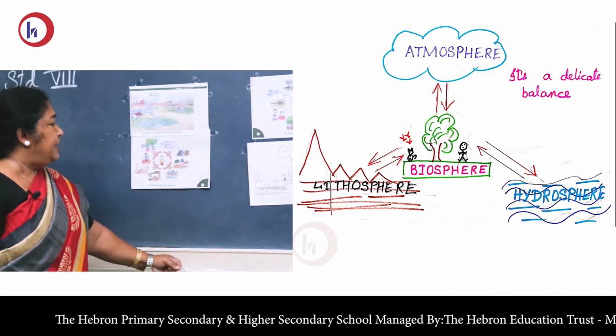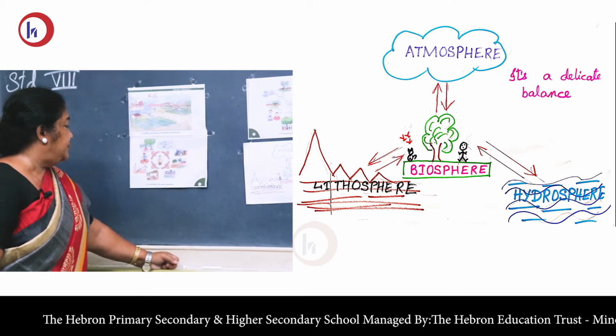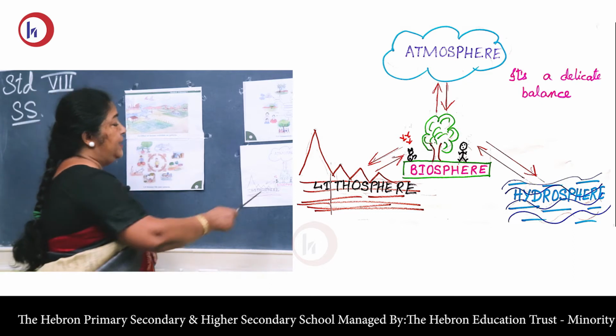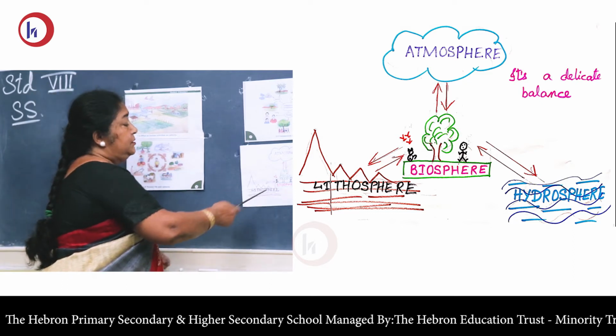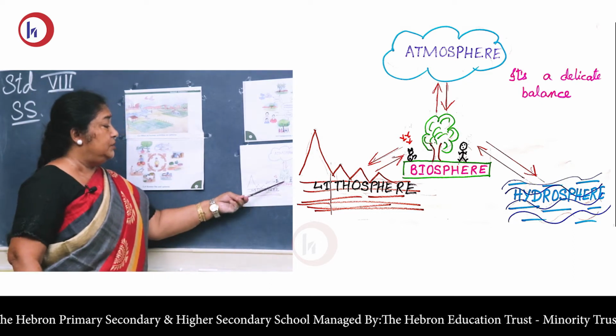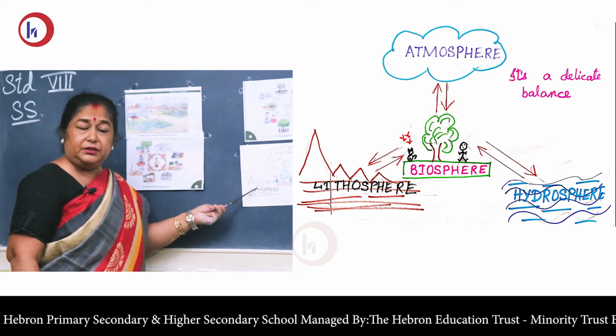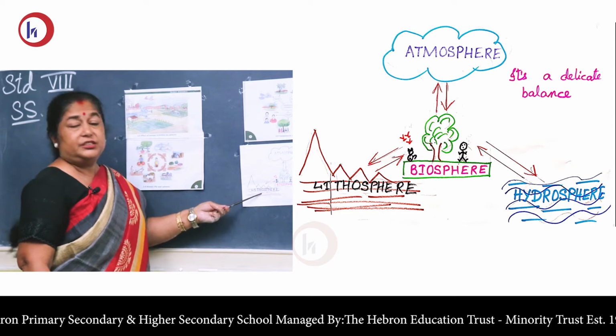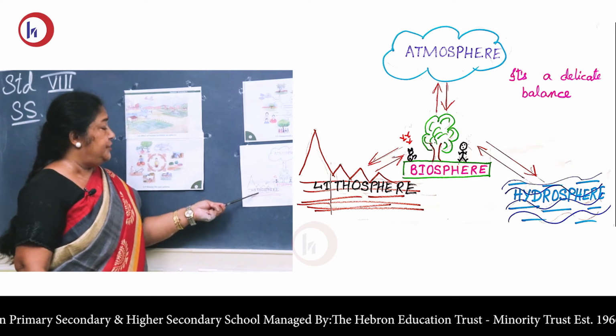Now, how do they affect each other? Take plants, for example. Plants are biosphere. They grow on the lithosphere. They take soil and water from the lithosphere.